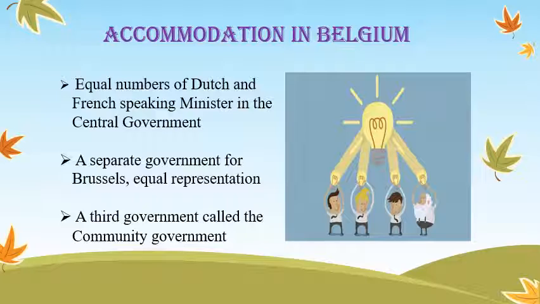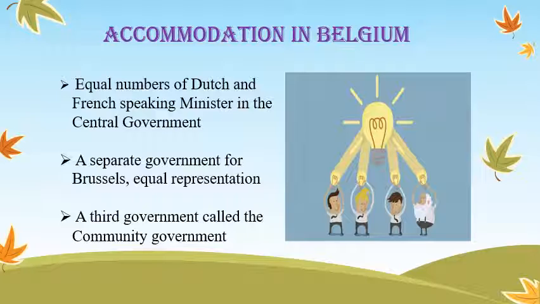Second amendment: the state governments are not subordinate to the central government. That means more powers of the central government have been given to the state governments of the two regions of the country. Listen students, this amendment depicts the message about power sharing. Third amendment: Brussels has a separate government in which both the Dutch and French speaking people have equal representation.